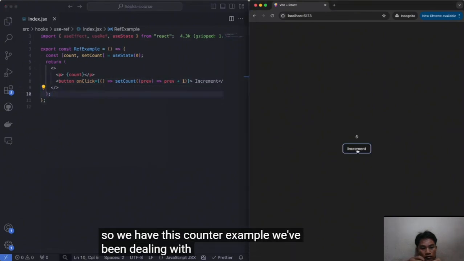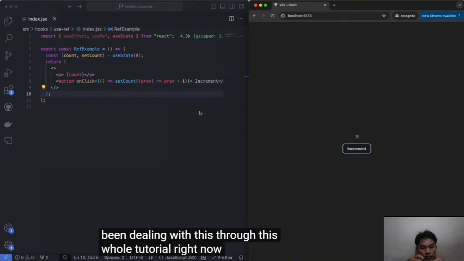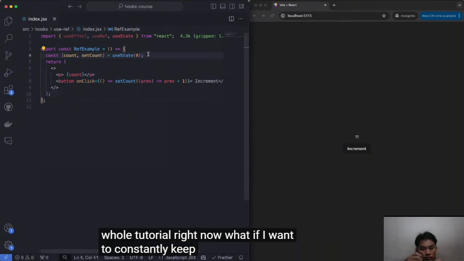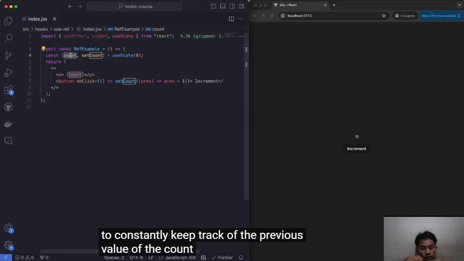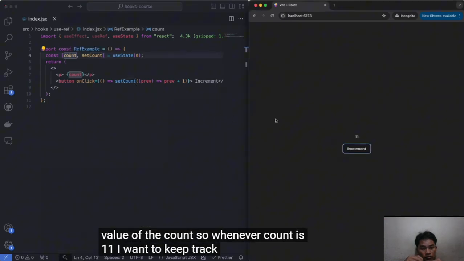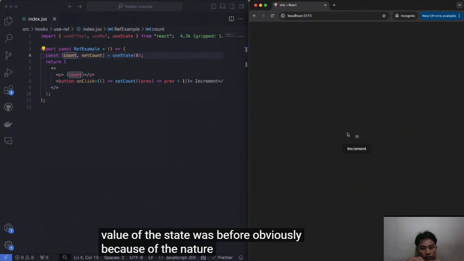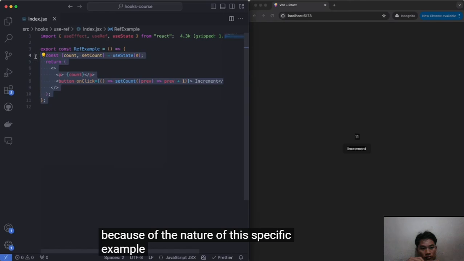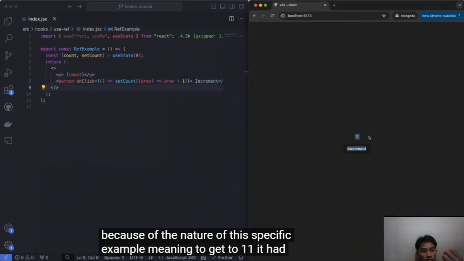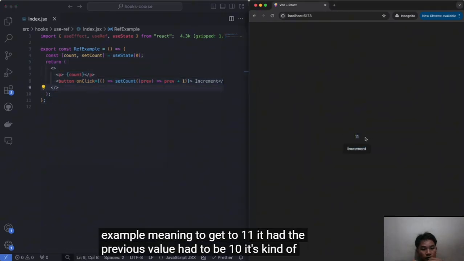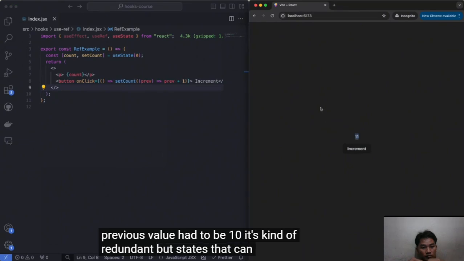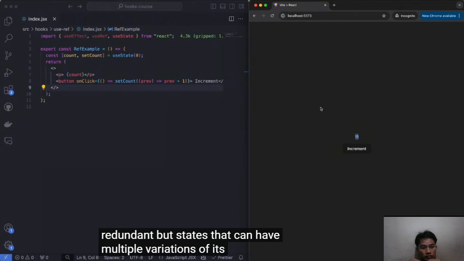We've been dealing with this through this whole tutorial, right? Now, what if I want to constantly keep track of the previous value of the count? So whenever count is 11, I want to keep track of what the value of the state was before. Obviously, because of the nature of this specific example, to get to 11 the previous value had to be 10, so it's kind of redundant. But for states that can have multiple variations of their values, this could be very useful.